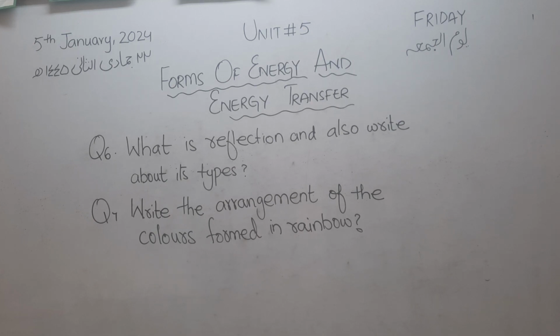There are seven different colors present in the rainbow, that are violet, indigo, blue, green, yellow, orange, and red. And these seven colors are actually present in the white light of the sun. The sunlight, that is white light coming from the sun, has seven colors: violet, indigo, blue, green, yellow, orange, and red.